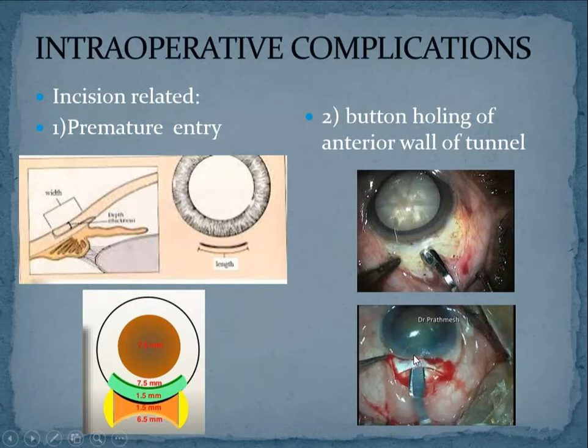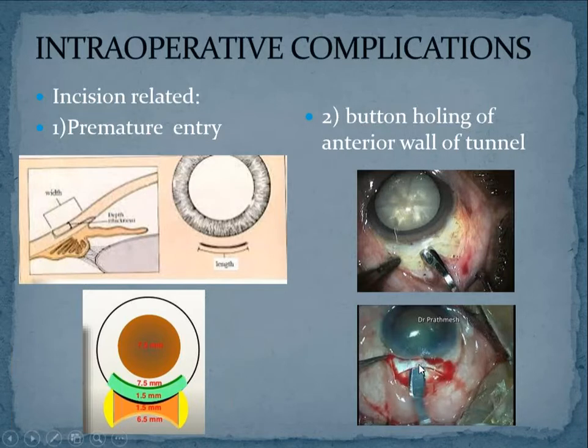That means instead of going into the corneal layers, the blade will come out here only, come out of the sclera. So that is called buttonholing. That means a small buttonhole like thing will be formed on the anterior wall of the incision. Okay, so that is called buttonholing.